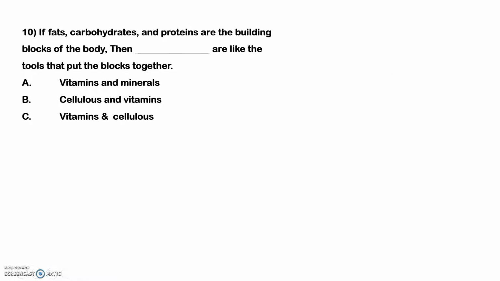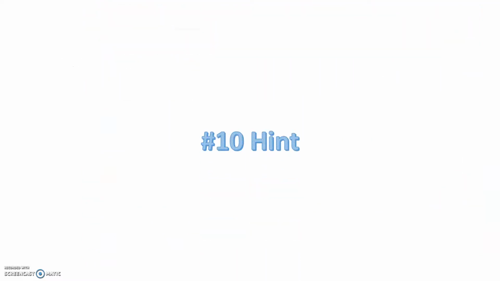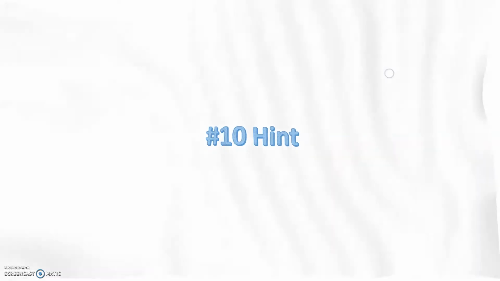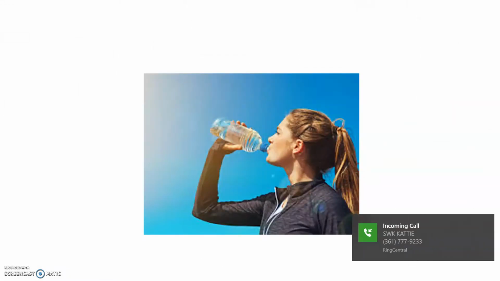Number 10. You guys are almost done, and we're at 8 minutes. If fats, carbs, and proteins are the building blocks of the body, then which 2 things, we looked at all the pictures of them, did we say were like the tools? Did we say it was the cellulose, the vitamins, the minerals, or the vitamins and minerals together? And number 11, I called it number 10, but it's number 11. So I should fix that. Now you found a teacher error. Anyway, this is really your number 11 hint. What is the one nutrient you can't live without?